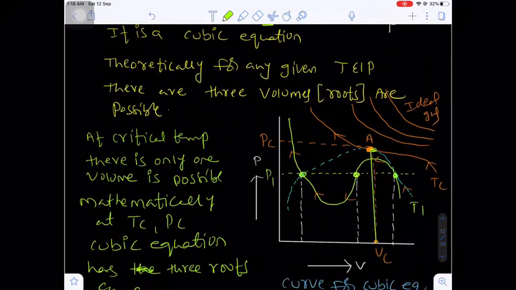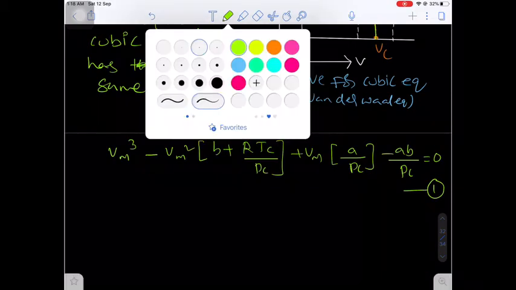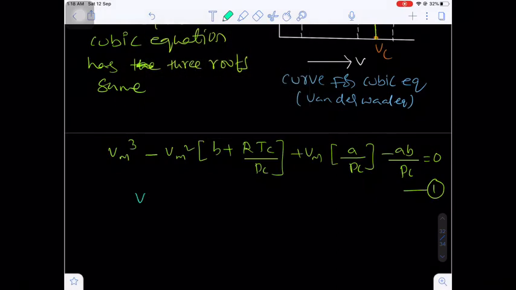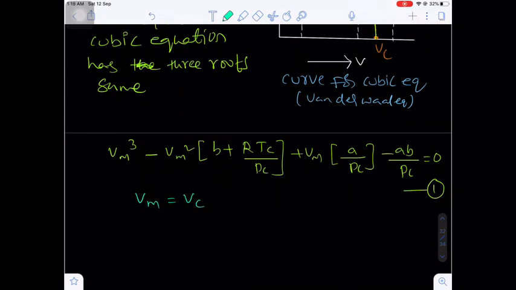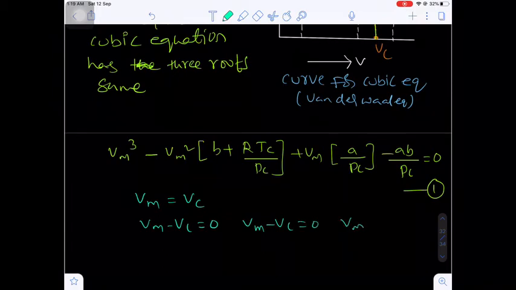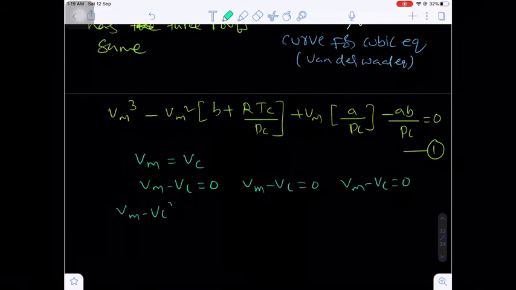Let's suppose this will be equation 1. Now at critical conditions, the molar volume is equal to the critical volume. That means Vm − Vc will be equal for all three roots. That means the three roots will be equal. Are you getting my point? So now what I am doing here: (Vm − Vc)³ = 0.